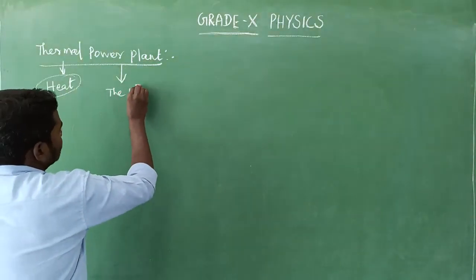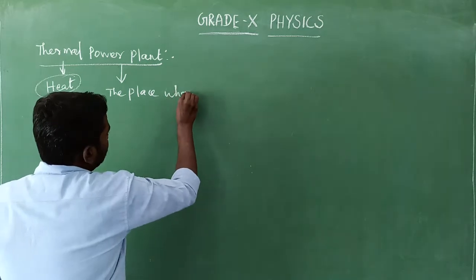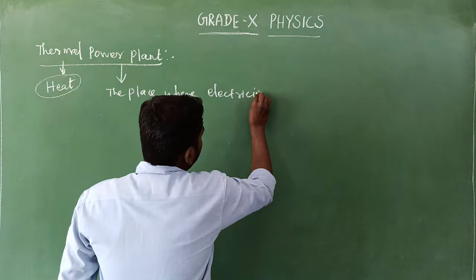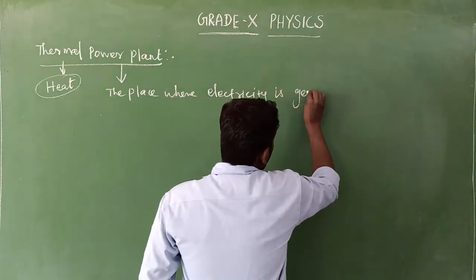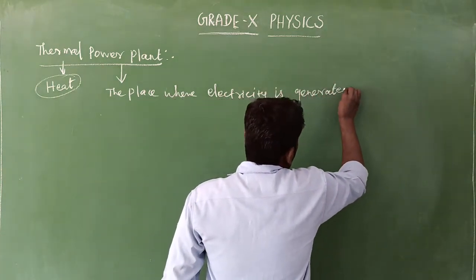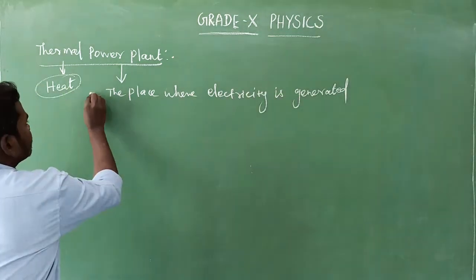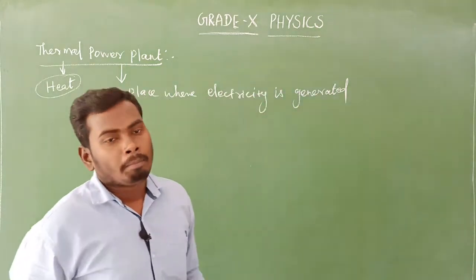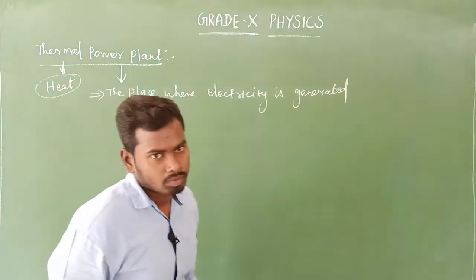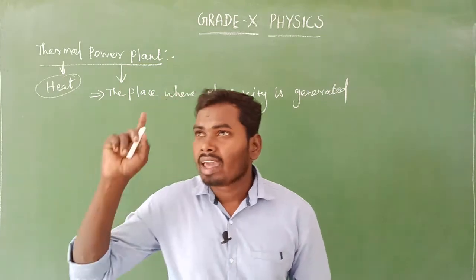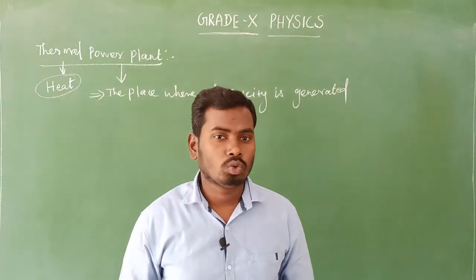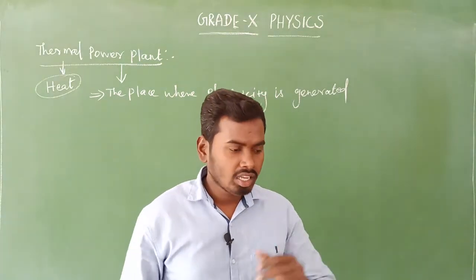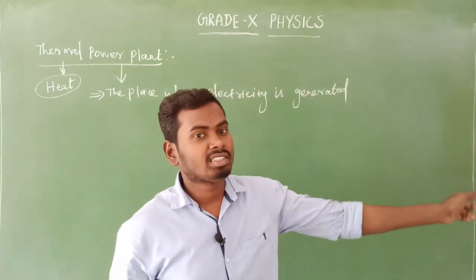The place where electricity is generated is called a power plant. Is it clear? Yes, already we know electricity is also one of the energy sources, that is electric energy. You have already studied this in your 9th standard.